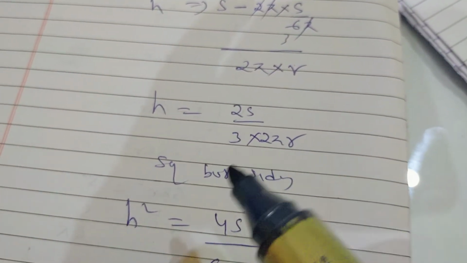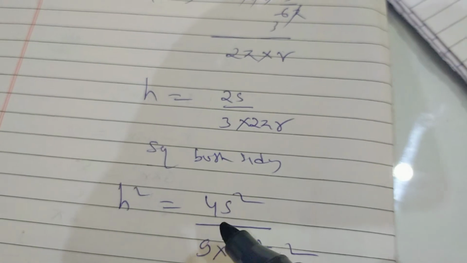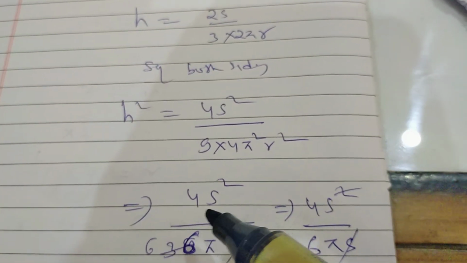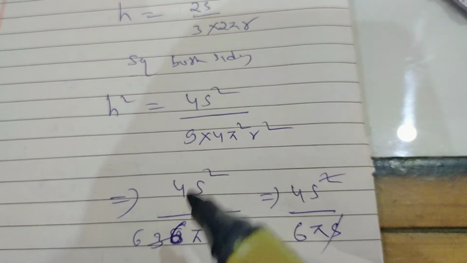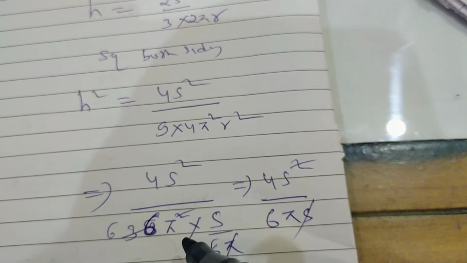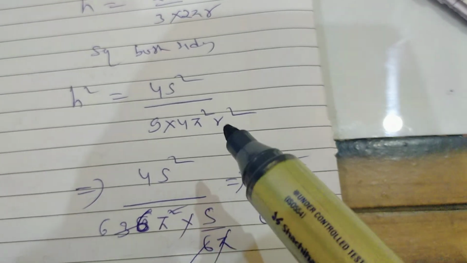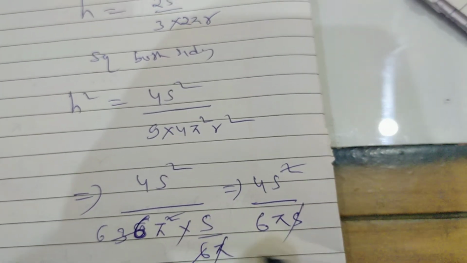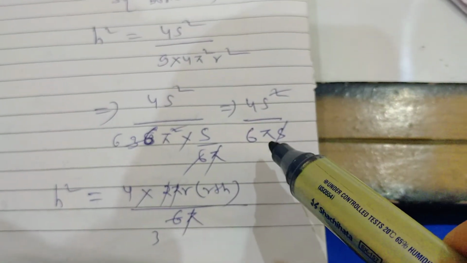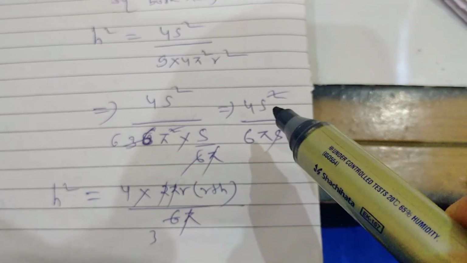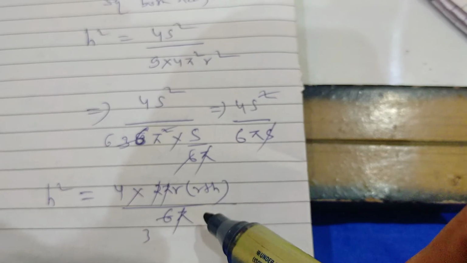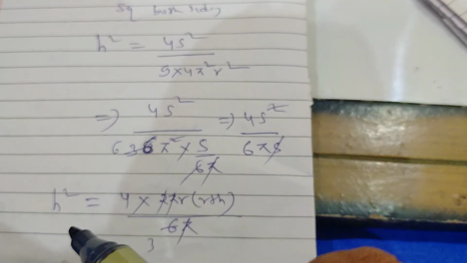Now squaring both sides, it will be h square is equal to 4s square upon 9 into 4 pi r square. So it will be 4s square upon 9 into 4, it is 36 pi square r square. And again, the value of r square I have substituted here. So finally it is coming 4s square upon 6 pi s. So the square is cancelled out from this s, so it is 4s upon 6 pi here. So this is the value of h square.